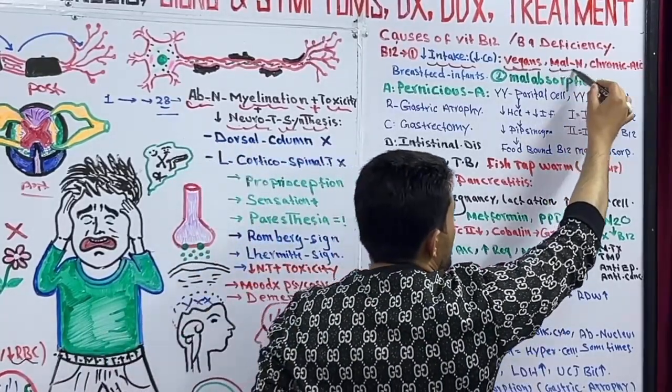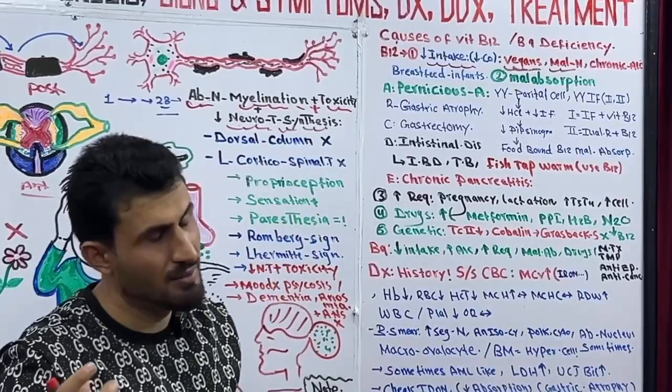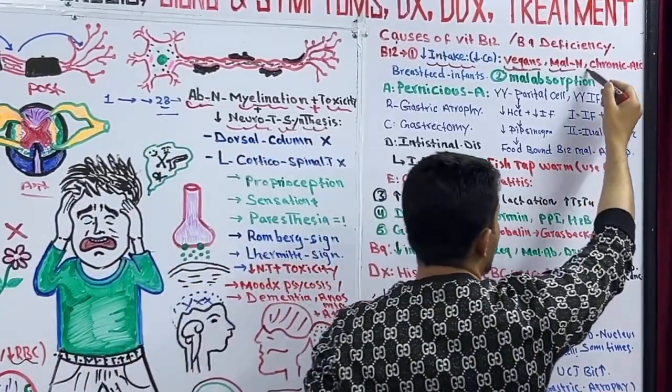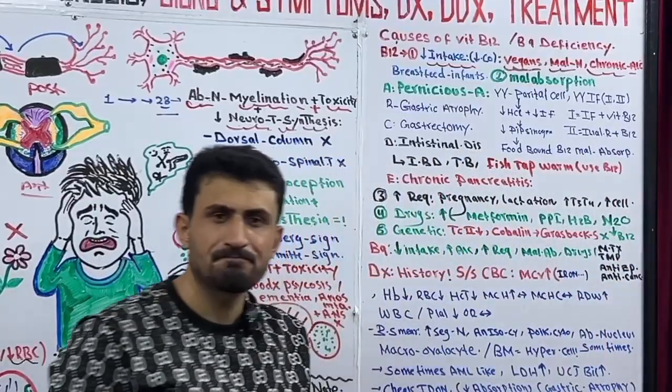But anyway, in malnutrition, people's nutrition is weak. Okay, and also in chronic alcoholism.